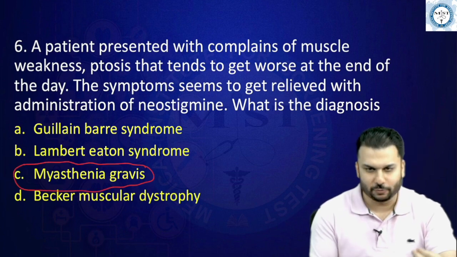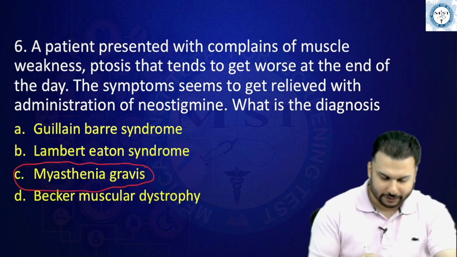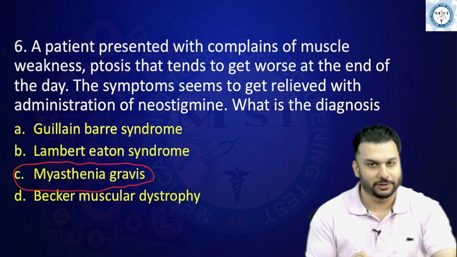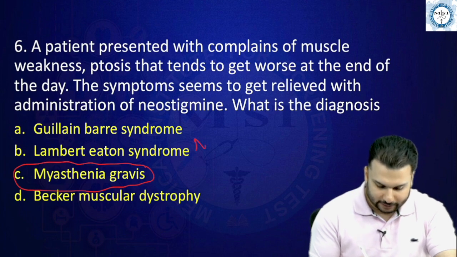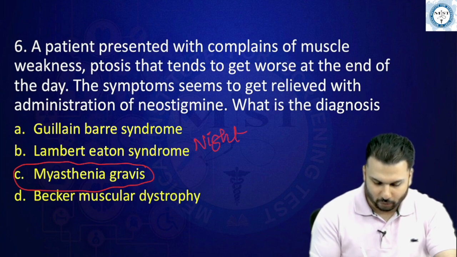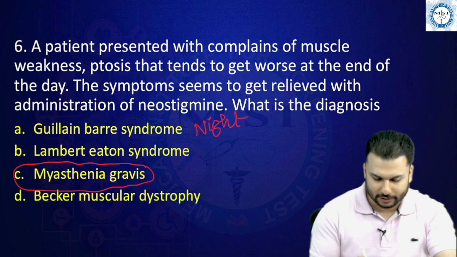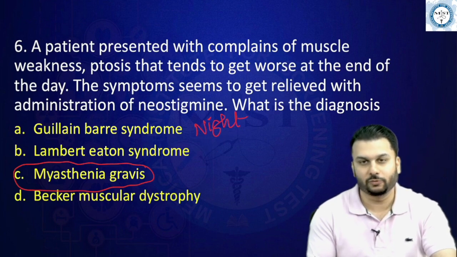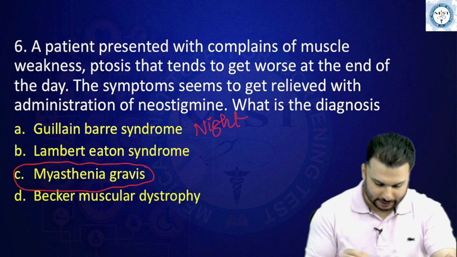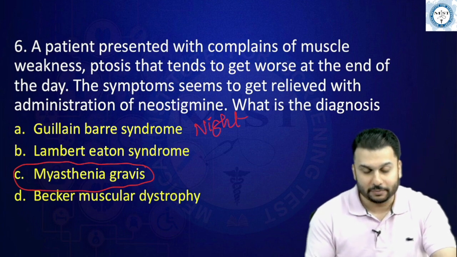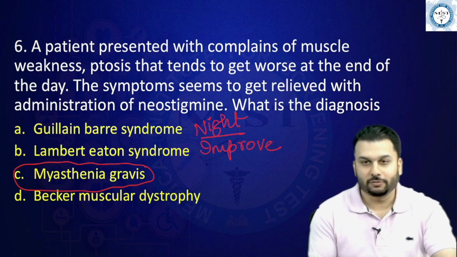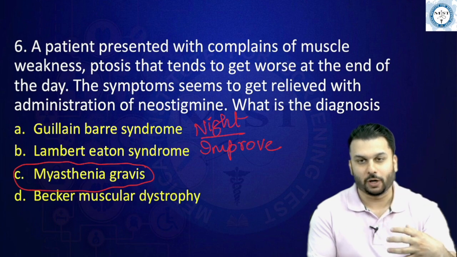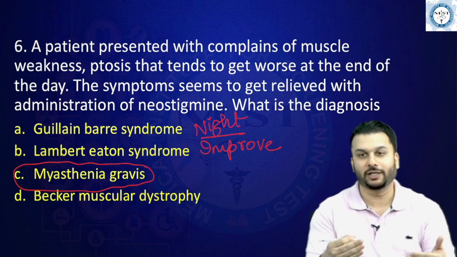Now, just as one important thing, Lambert-Eaton and myasthenia are pretty much the same things, except for one important difference. If you compare them, what happens by the time the night comes in Lambert-Eaton versus myasthenia gravis? In the night time, Lambert-Eaton people start to improve. That means with activity that is happening throughout the day, these people are actually getting better.